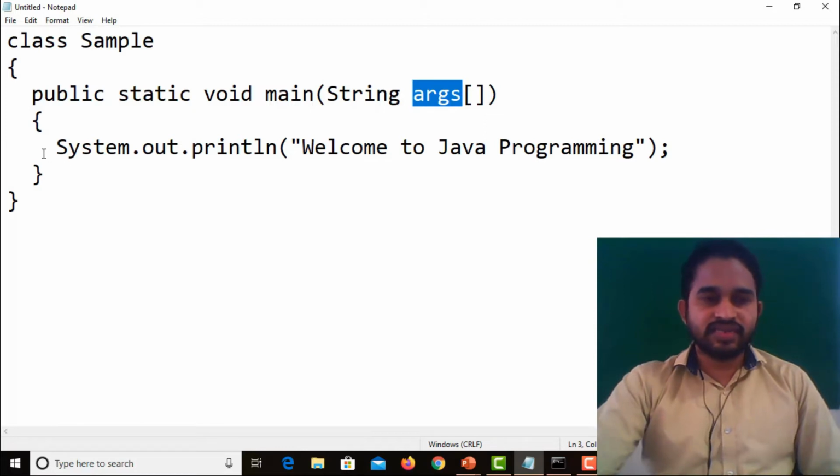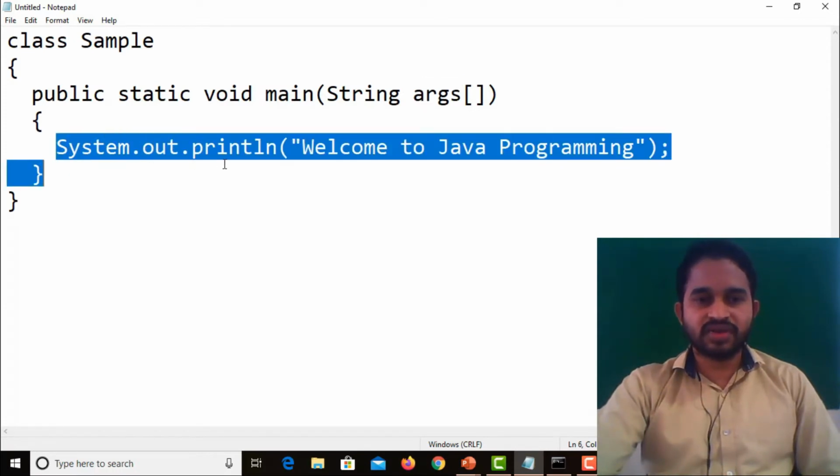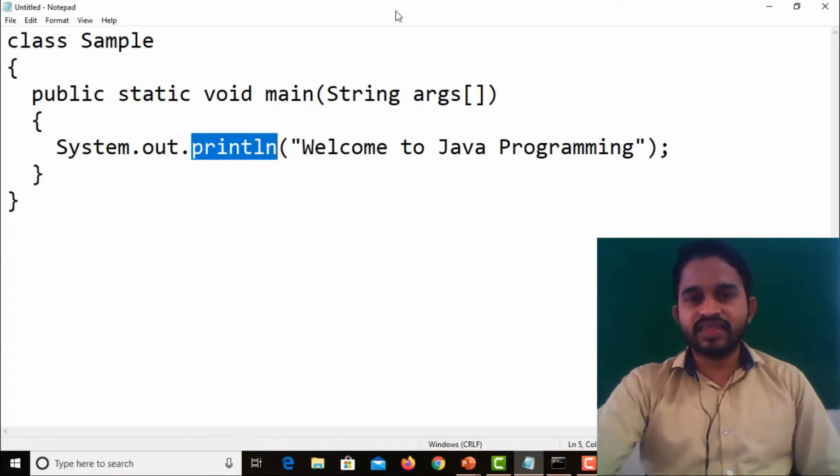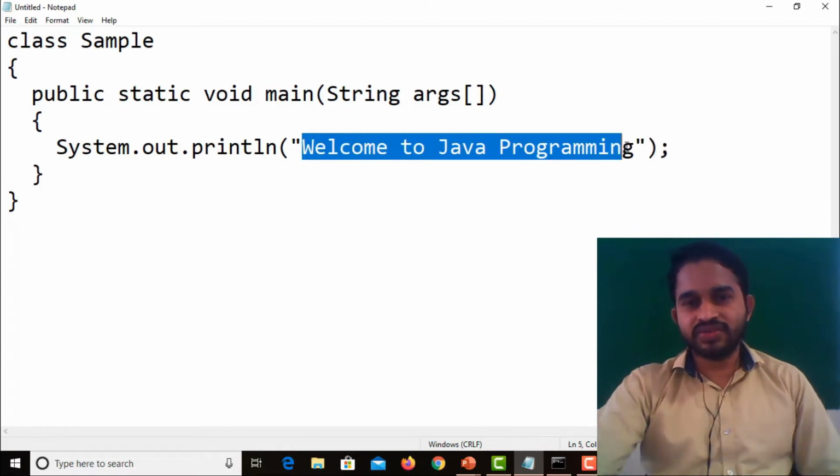Next, generally in Java, in order to get any output on a window, which statement do we use? System.out.println. We have already seen system is a class of which package? Lang package. Out is an object of the PrintStream class. Println is a method of the PrintStream class. Within the quotation, we write the statement we are going to print. So this is a simple example for printing one statement. Here the statement is welcome to Java programming.